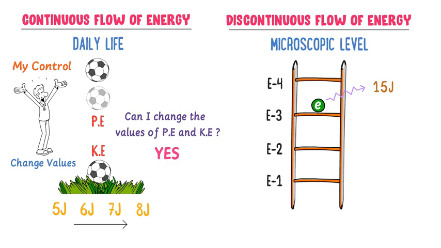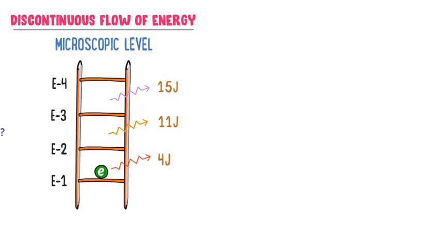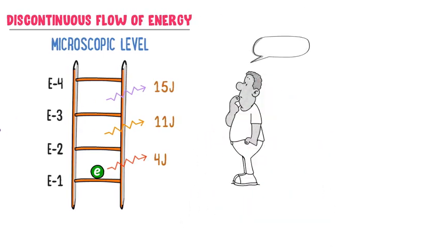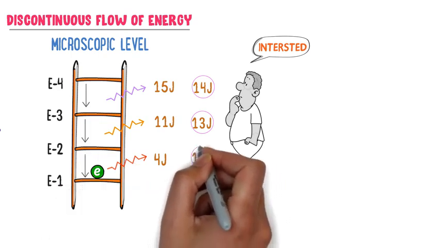Secondly, this electron jumps from the third energy level to the second energy level and also loses 11 joule energy. Thirdly, it jumps from the second energy level to the first energy level and it loses 4 joule energy. Now listen carefully. I am interested that when an electron jumps from the fourth energy level to the third energy level, it should lose only 14 joule energy. When it jumps from the third energy level to the second energy level, it should lose only 13 joule energy. And when it jumps from the second energy level to the first energy level, it should lose only 12 joule energy.